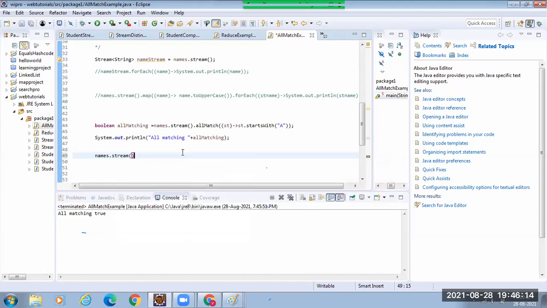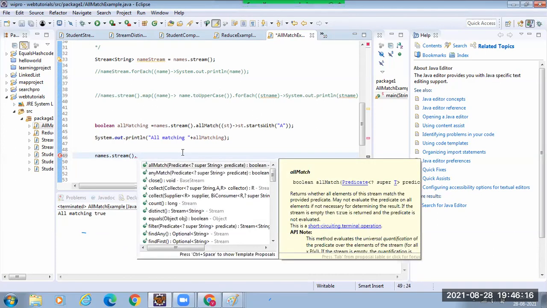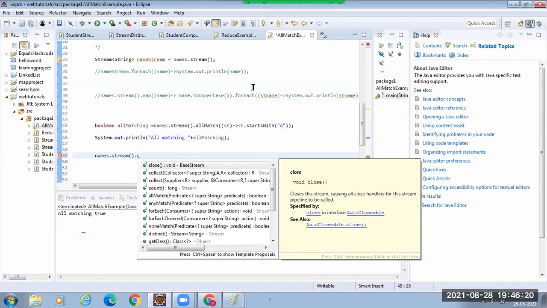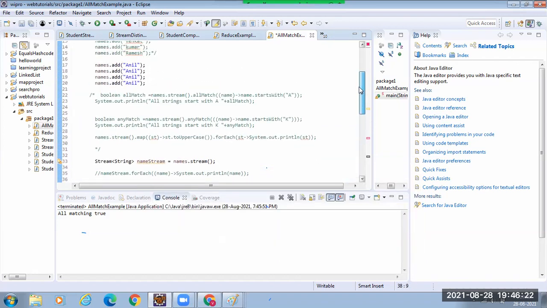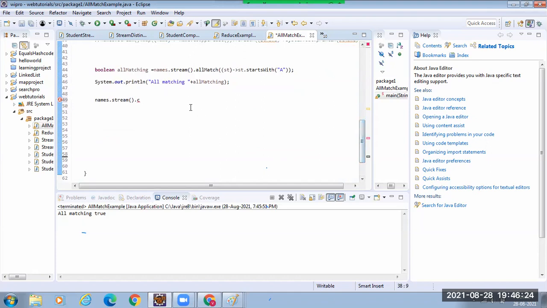names.stream. Say I want to count how many contents are in my stream. Names has 4, and I want to get that. You assign it and print it. List count.